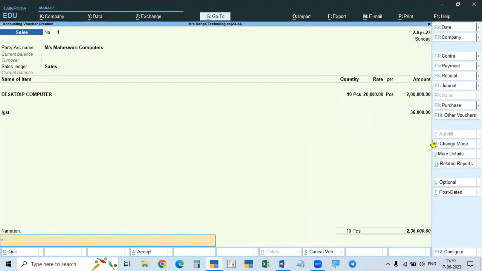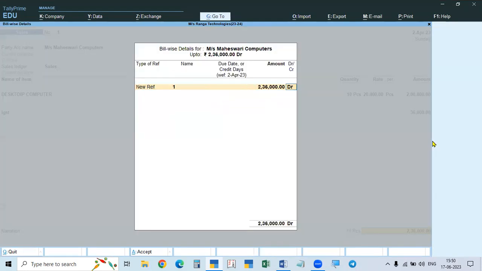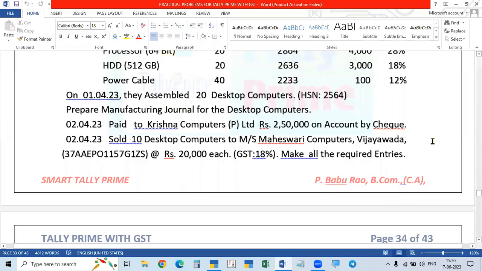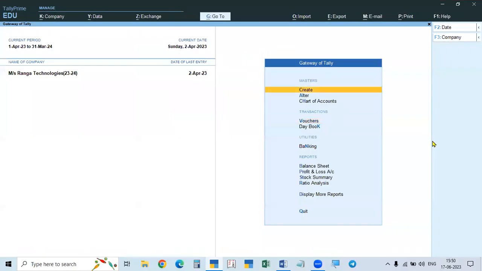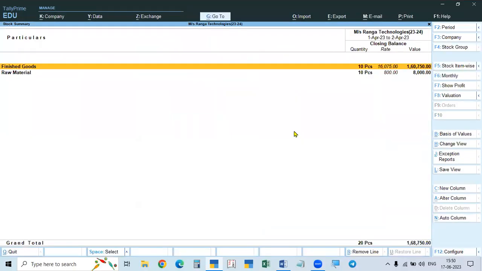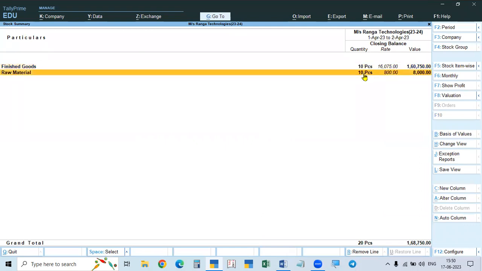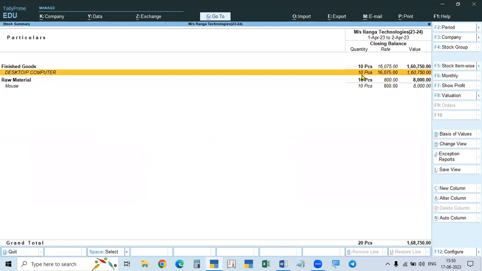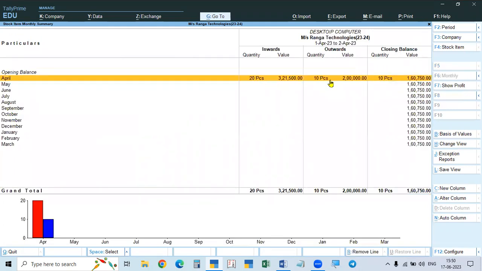This is the first voucher, sales voucher. So new reference is taken, new reference is 1. Okay, so completely we sold that. And if you go and see the stock summary, here you see raw material only 10 available. If you click Alt F1, you will get the details. So in the raw materials, all the raw materials are completed. Only mouse, we purchased 30, we used 20, so 10 are available. And desktop computers, we manufactured 20 and sold 10.